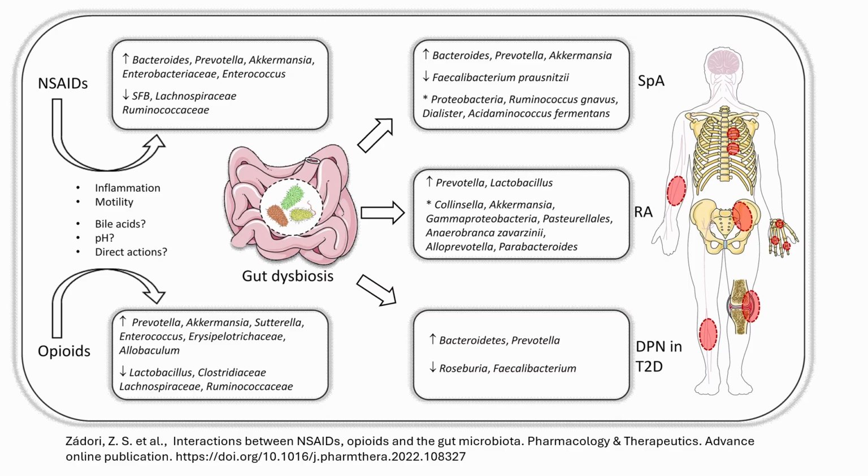Because NSAIDs and opioids can promote the growth of certain gut bacteria linked to disease, it's possible, theoretically speaking, that using these medications long-term might actually help keep those conditions going rather than resolving them. So it's a complex picture, and you've got many things at hand here impacting gut dysbiosis.